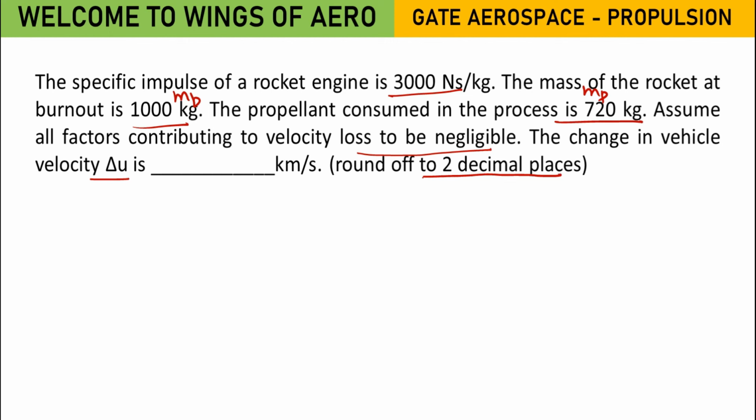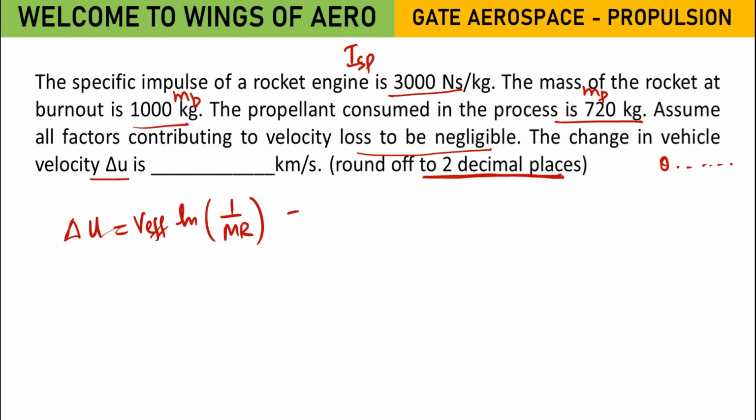This is very important when you are going for the GATE exam. You might get some value with several decimal places, but whatever number of decimal places they mention, you have to follow that only. Okay, so they have given Isp, and we have to find this one. So what is the formula? V effective times ln of 1 by MR. Since V effective is not given, they have given Isp, we can write it in this way also.